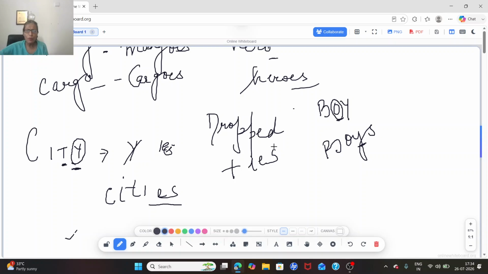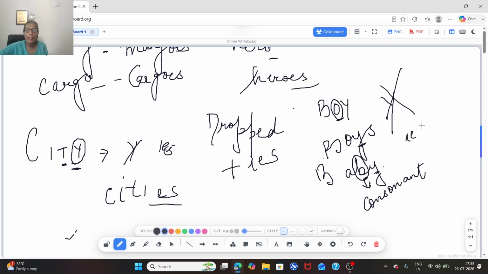If I give more examples. If I say BABY, this is Y, and just before Y there is B. You have to make sure whether it is a vowel or a consonant. I think it is a consonant. So if it is a consonant, you will just remove this Y and add IES. So what will the word become? BABIES. Hope it is clear. So this is a simple rule.